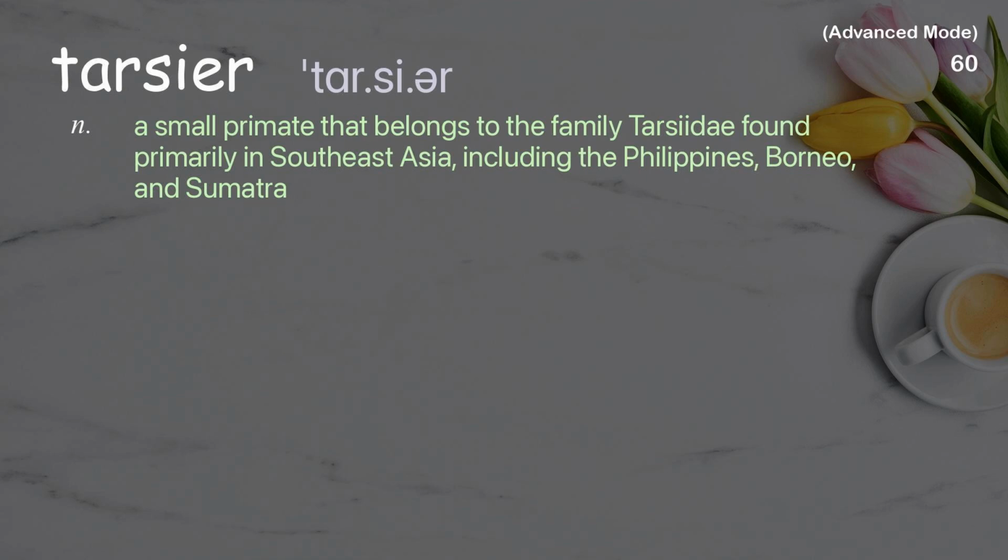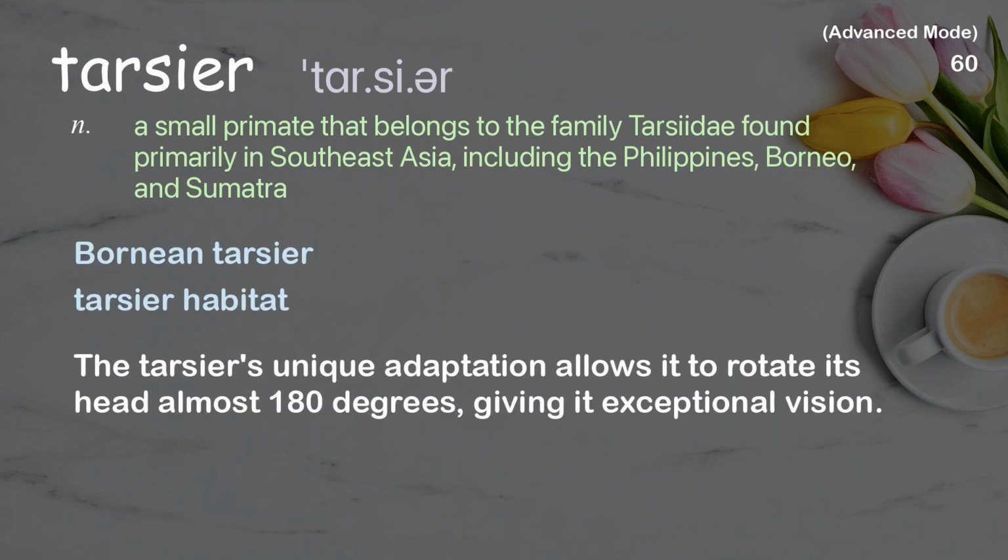Tarsier. A small primate that belongs to the family Tarsidae, found primarily in Southeast Asia, including the Philippines, Borneo, and Sumatra. Examples: Bornean tarsier. Tarsier habitat. The tarsier's unique adaptation allows it to rotate its head almost 180 degrees, giving it exceptional vision.